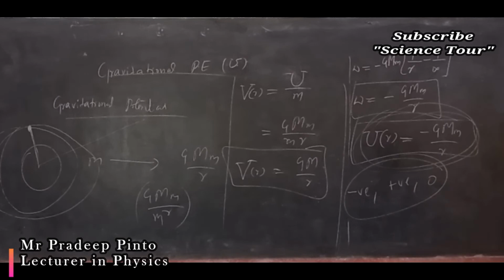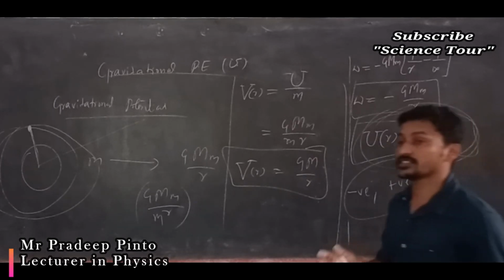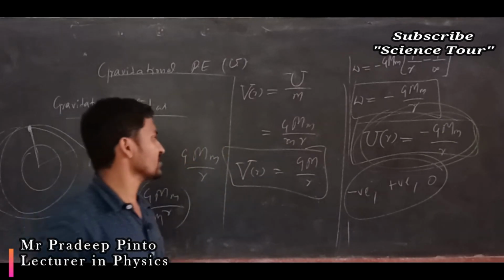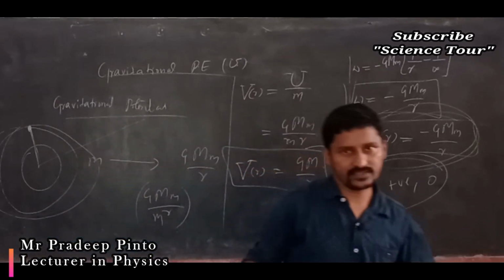Now the negative energy means it is bound. Positive energy means it is free. And zero energy means it is having no energy, like that it is neutral.